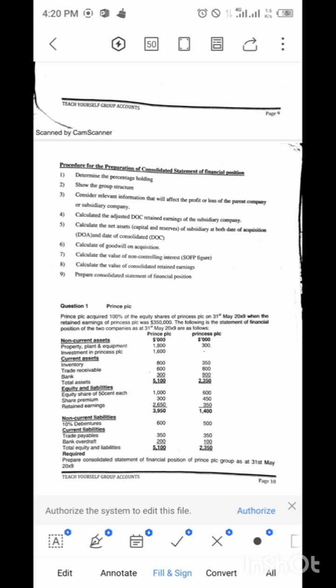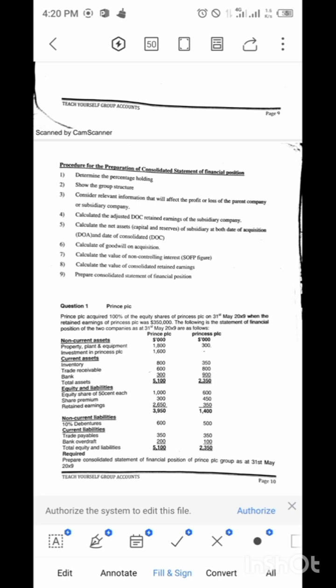Date of consolidation is the date in which the financial statement of the parent company is being prepared, while date of acquisition is the date in which the parent company actually acquired the subsidiary. Do you get?